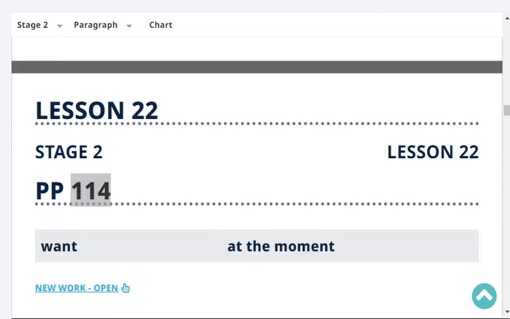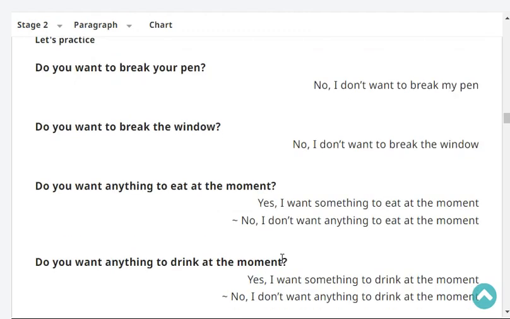Want, at the moment. Do you want to break your pen? No, I don't want to break my pen. Do you want to break the window? No, I don't want to break the window. Do you want anything to eat at the moment? No, I don't want anything to eat at the moment. Do you want anything to drink at the moment? No, I don't want anything to drink at the moment.